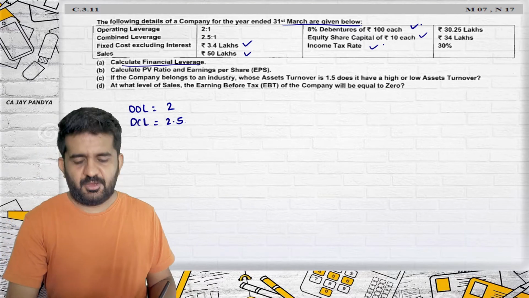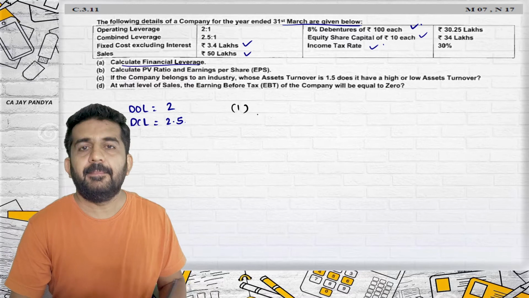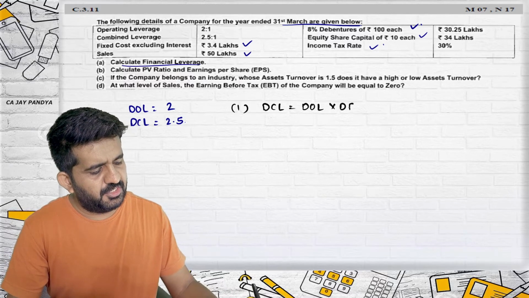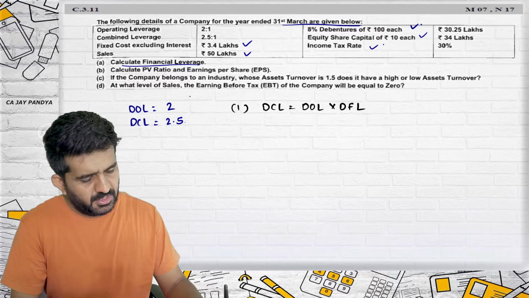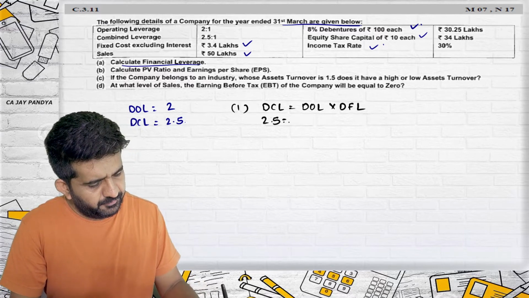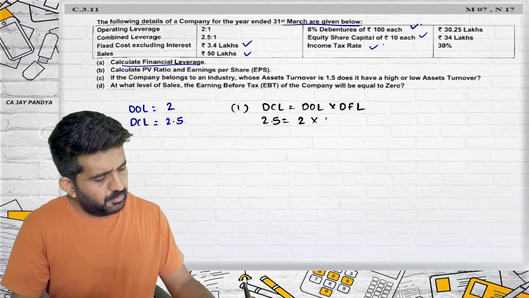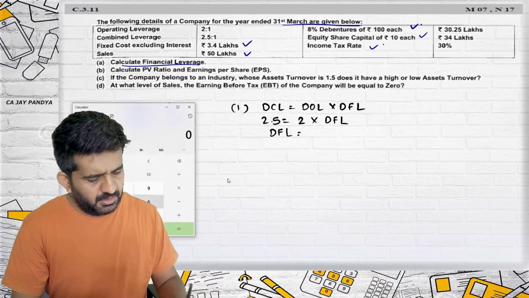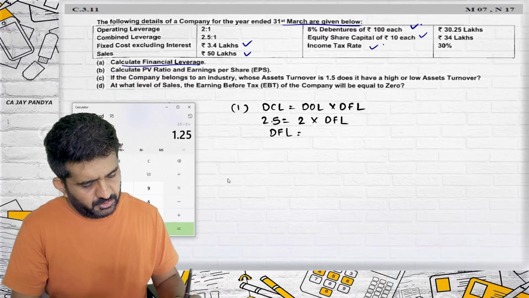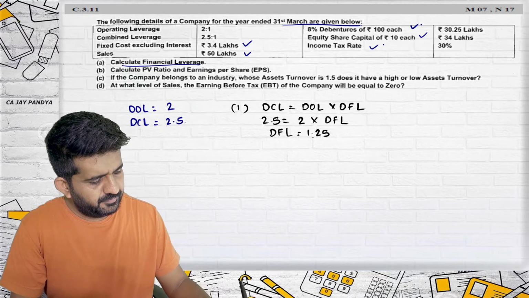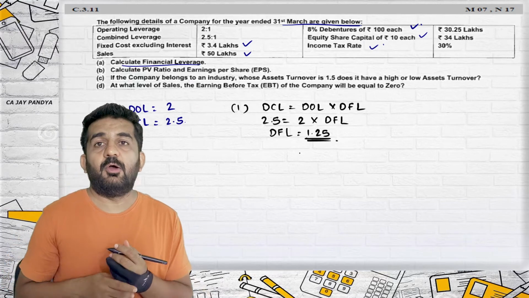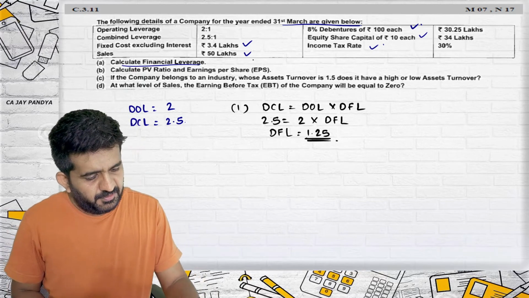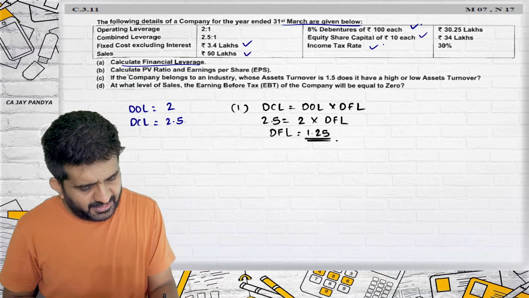Calculate financial leverage. I am solving the first question. Can I say degree of combined leverage is equal to degree of operating leverage multiplied by degree of financial leverage? This formula we have learned. Degree of combined leverage is 2.5, degree of operating leverage is 2, multiplied by degree of financial leverage. So degree of financial leverage will be 2.5 divided by 2, which is 1.25. I've got the answer of degree of financial leverage by this simple formula.